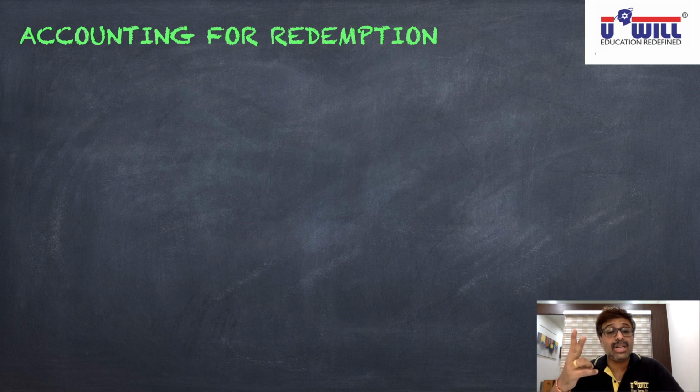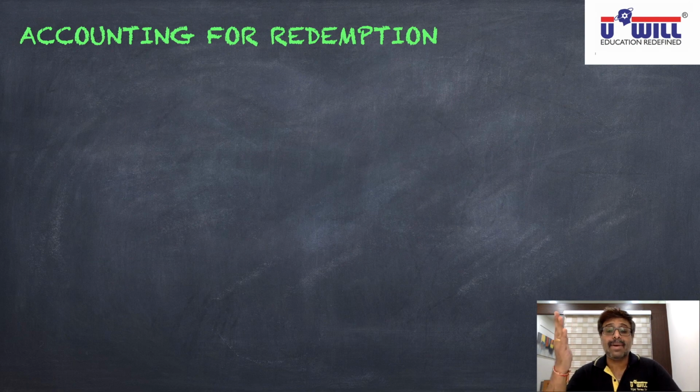So what if they are partly paid up? We will pass two journal entries. Preference share final call account debit to preference share capital, we will call the money. And then bank account debit to preference share final call. You already have studied these entries in the share capital chapter, so I'm not making you write them again. And what if there are calls in arrears? We will call the money. If they pay it, bank account debit to calls in arrears. If they don't pay it, we forfeit.